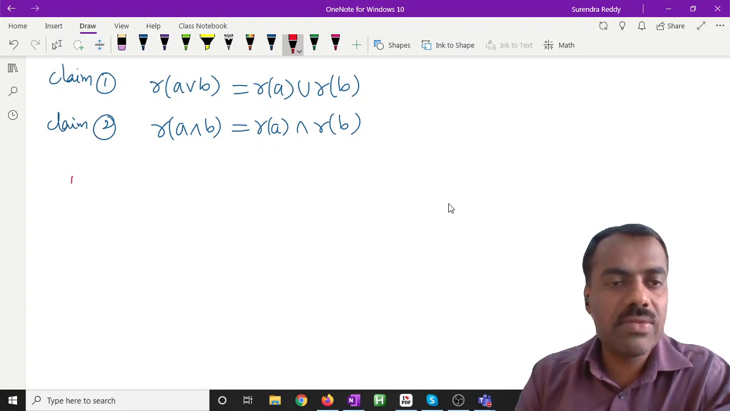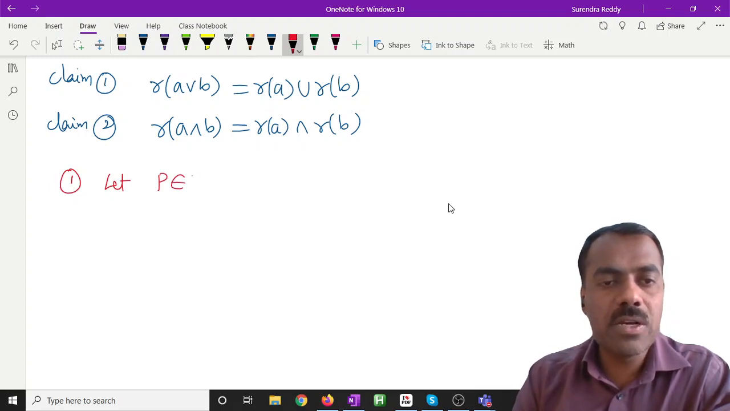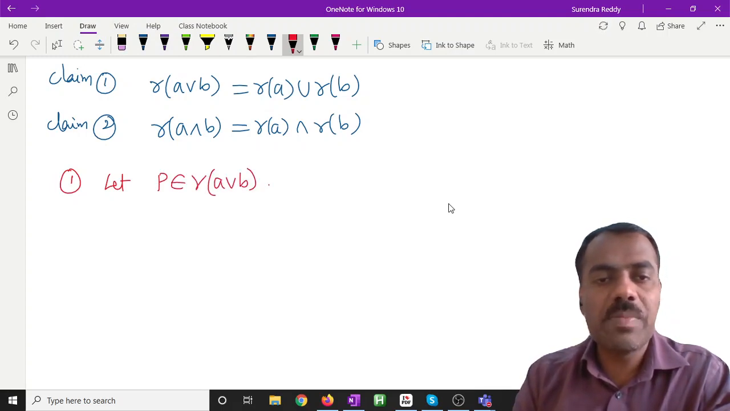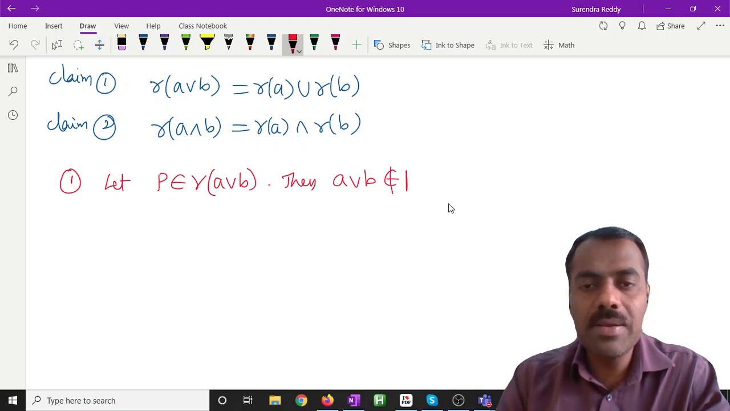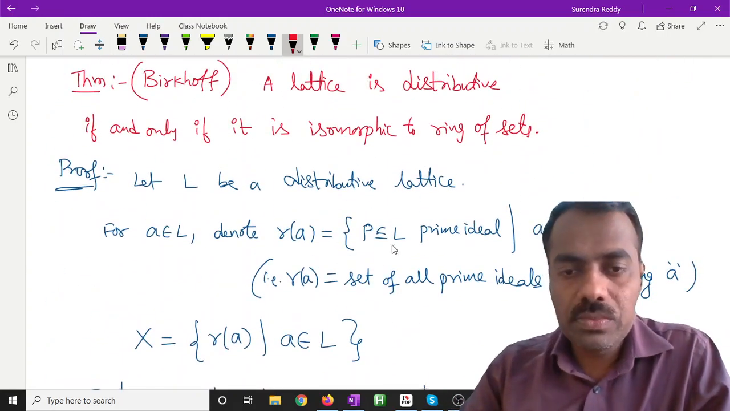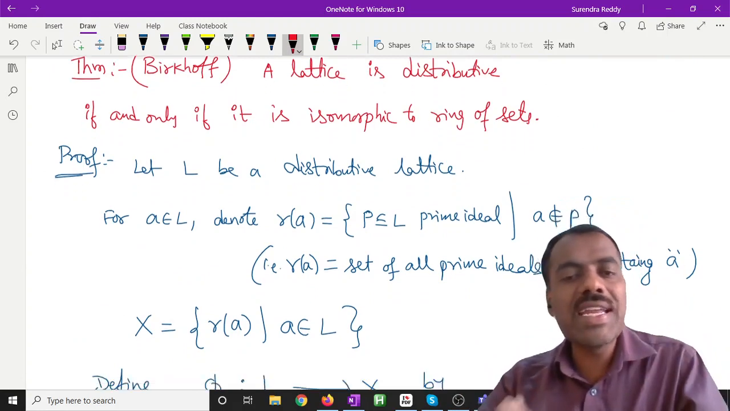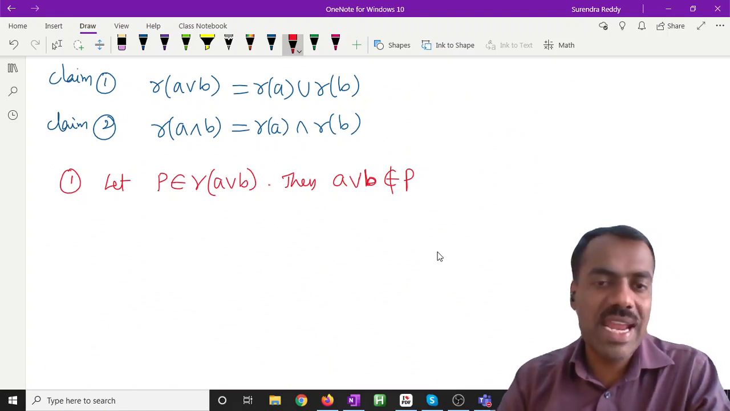So let's prove that. First one, X is a collection of prime ideals, right? So let P belong to R of A join B. That means what? P is a prime ideal, right? Not containing that element. Therefore, A join B is not in P. Are you following? Yes or no? What is our R of A? R of A contains prime ideals not containing that element. So P is in R of A join B means A join B is not in that ideal, right?